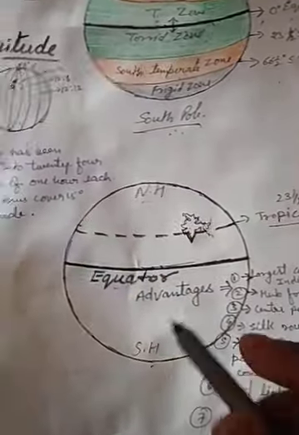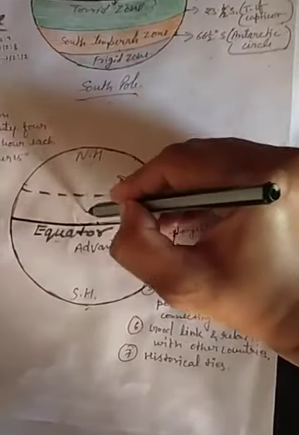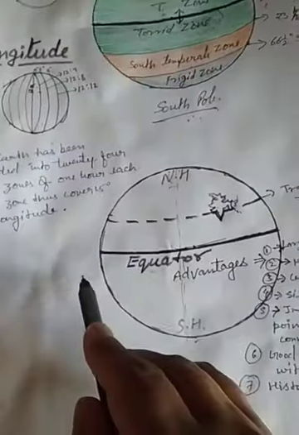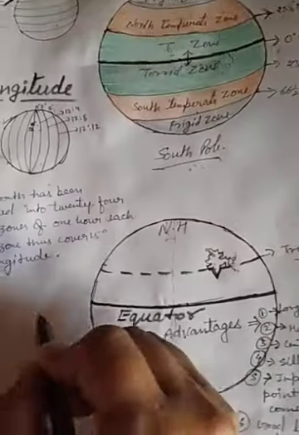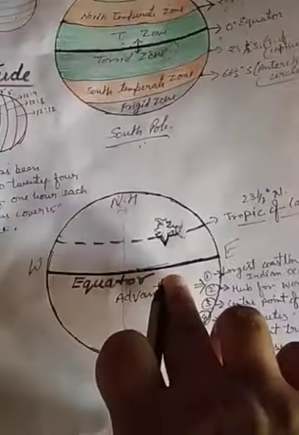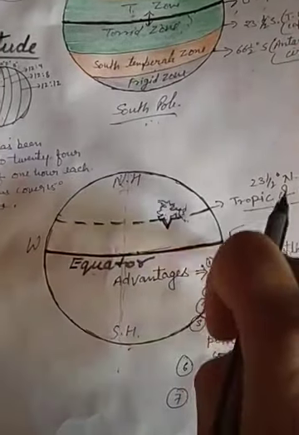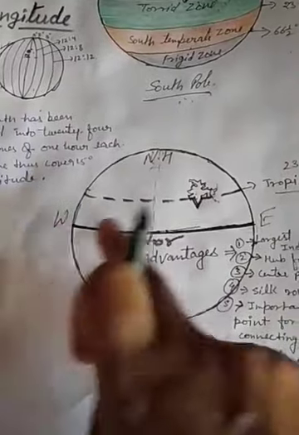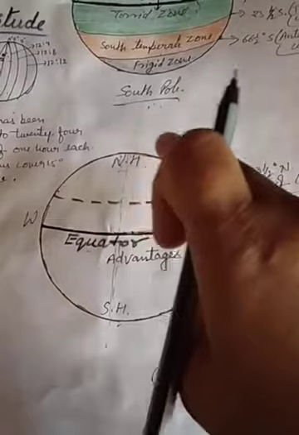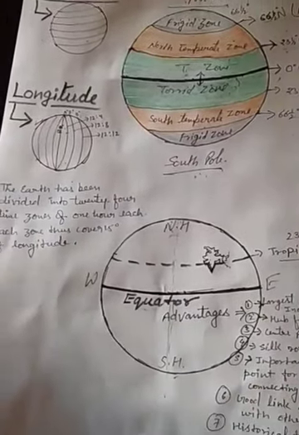Northern hemisphere. At the same time, if we divide it through the prime meridian, the centermost, there is west and east, the western part and the eastern part. So you can see in which direction India is. It is completely in the eastern hemisphere. Northern hemisphere, southern hemisphere, western hemisphere, eastern hemisphere. So India lies completely in the northeastern hemisphere. This is the location of our country India. Is it okay with you?